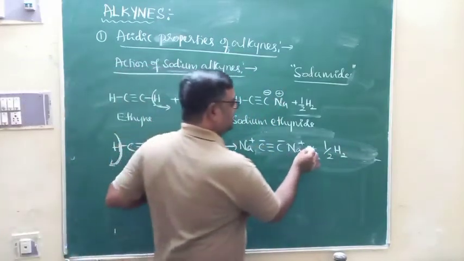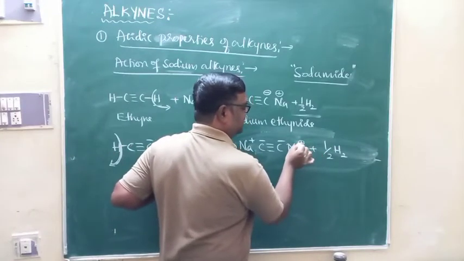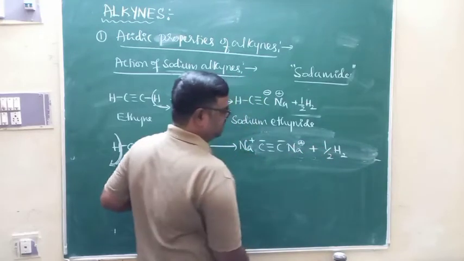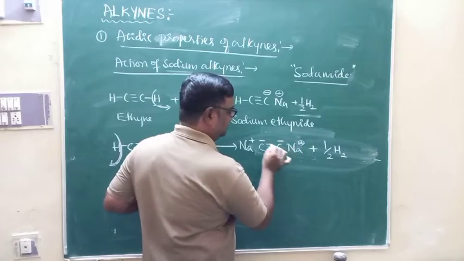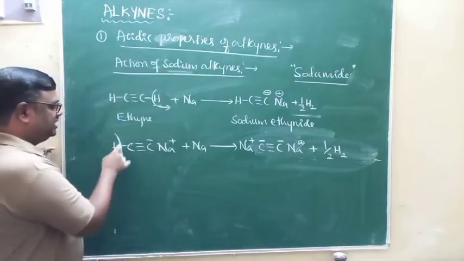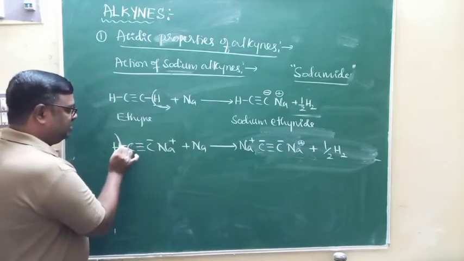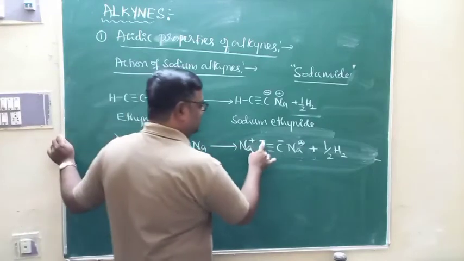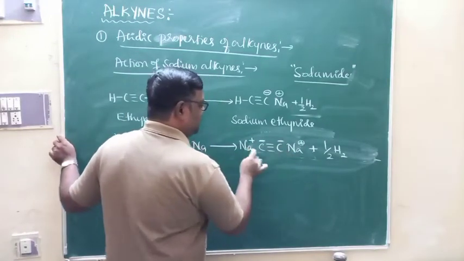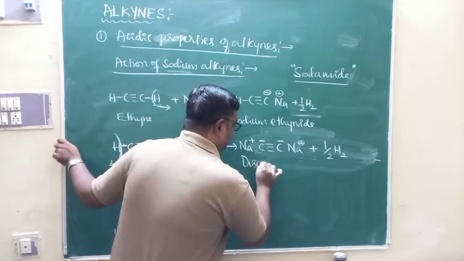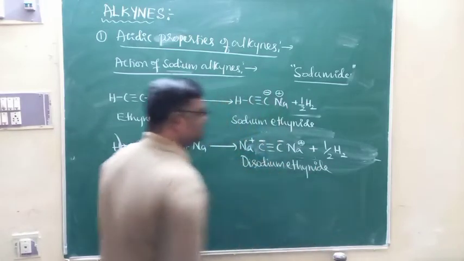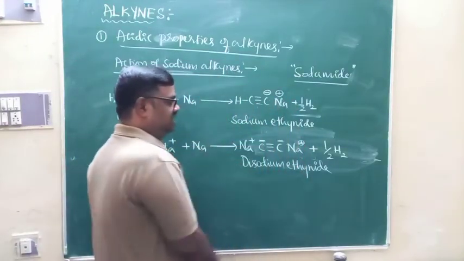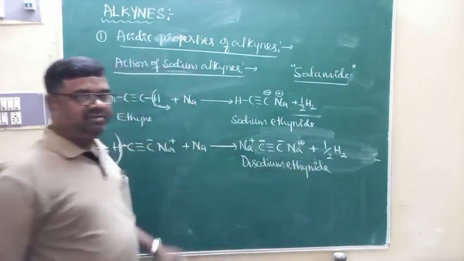To make out the difference between this plus and this plus: this is the charge of the sodium ion, and it should be written over the head of the symbol. This is a plus of the equation. This is a minus, a charge over the carbon. After releasing hydrogen atoms, carbon gets a negative charge because electrons move towards the highly electronegative triple bonded carbon atoms. So it becomes C minus and this becomes C minus, and this is disodium ethynide. Yes, this is the name of the product. Or you can say this is disodium acetylide.